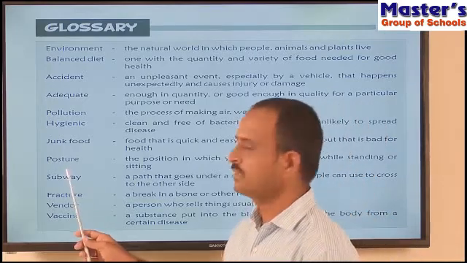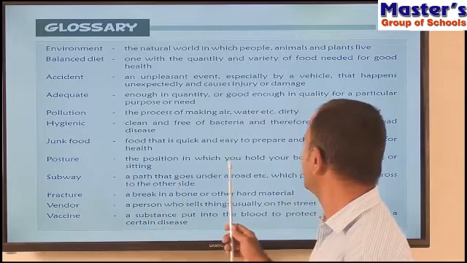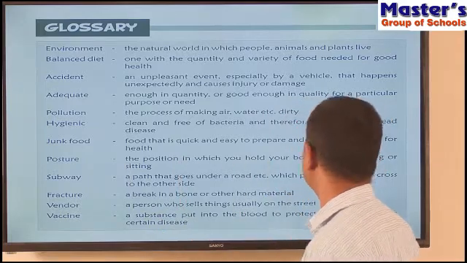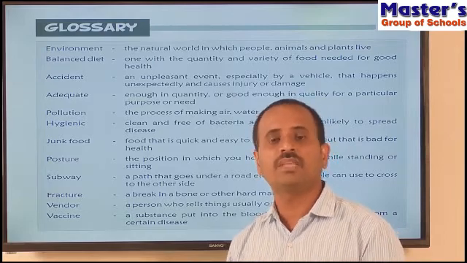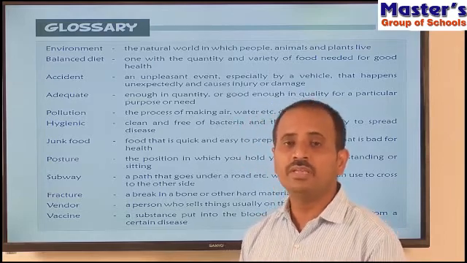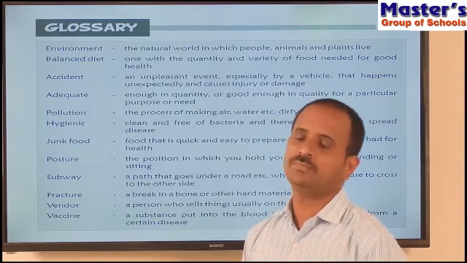And what is posture? Posture means the position in which you hold your body while standing or sitting. So the way you sit and the way you stand represents your posture.